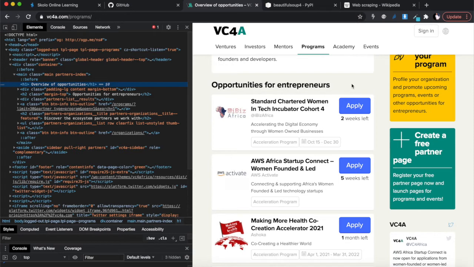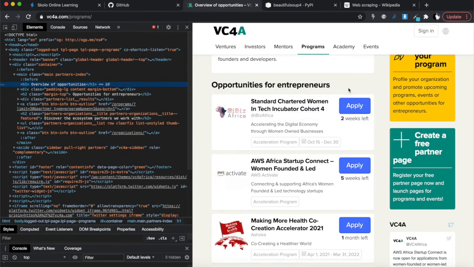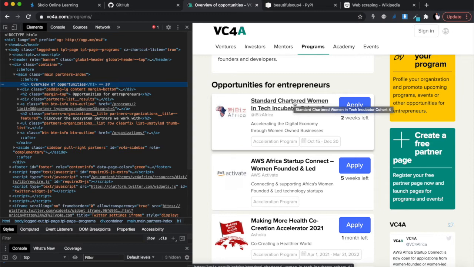This is just a typical top-of-my-head application that I've thought of, to take you through the process of how you would go about doing that. So the first thing we want to do is extract this sentence, then find the URL for this link from this sentence, and open where that URL is taking us, so we can scrape that other page and get the detailed data, because this is just a title. I want to know more information about this. So let's go through the HTML and figure out how to get to this part. We have to take it one step at a time until we get there.